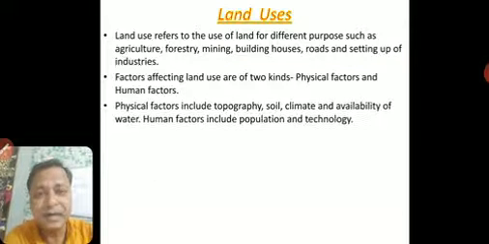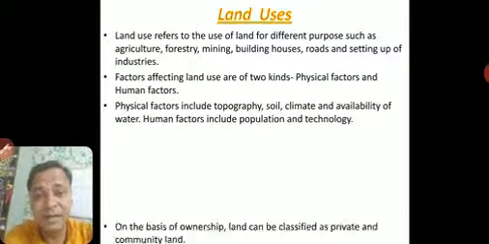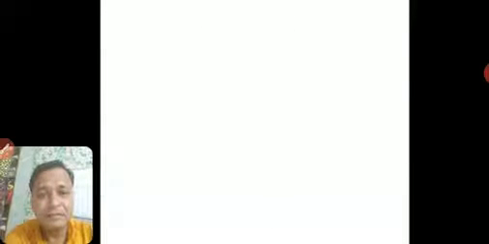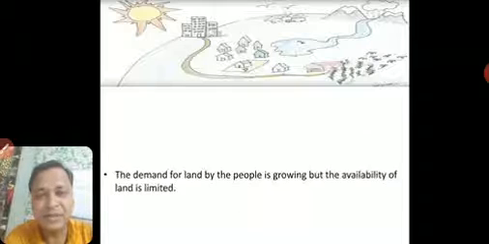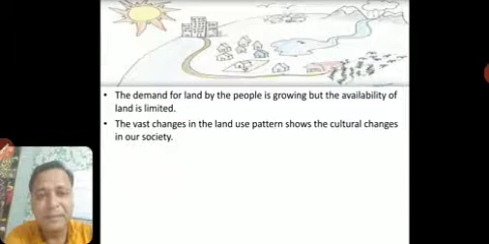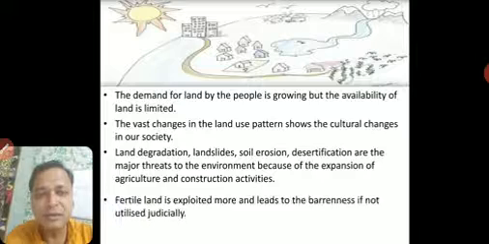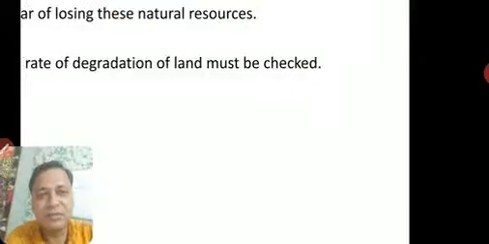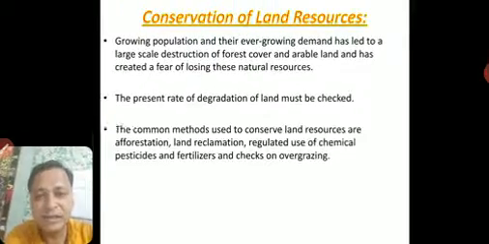Then we had seen the division of land. It can be private land or community land. So we had discussed what is private land, what is community land. Then demand is growing because population is growing, all these things. Then land degradation we had seen. Conservation of land was an important point. So all these topics we have gone into in much detail in our earlier videos.